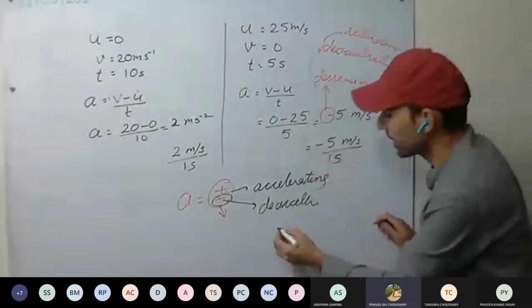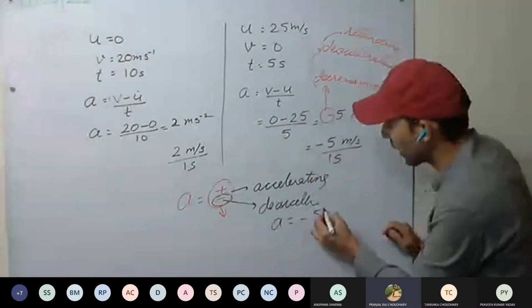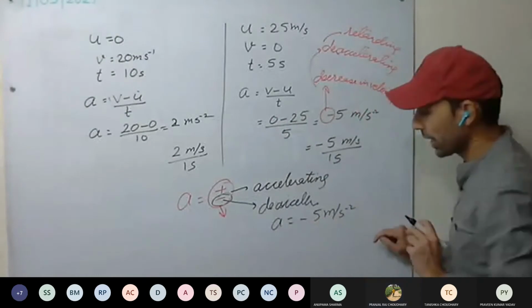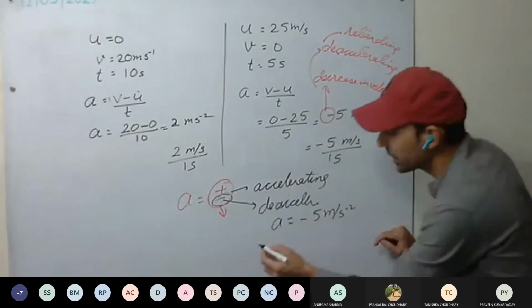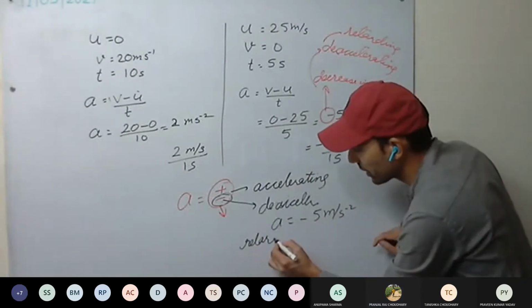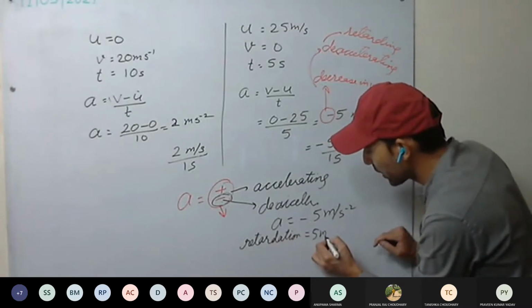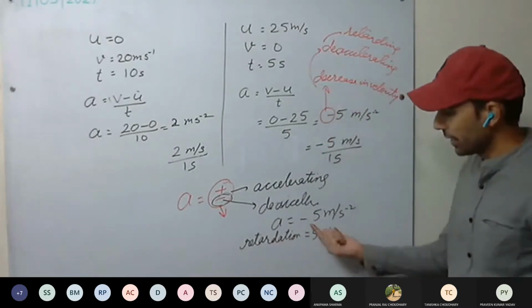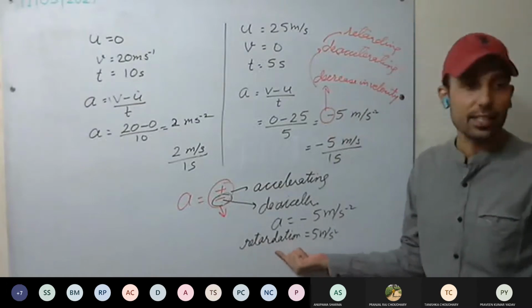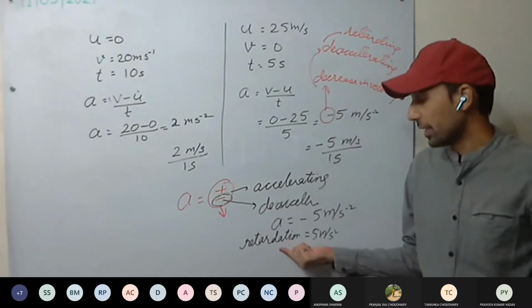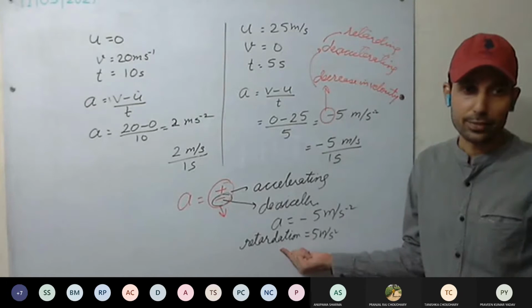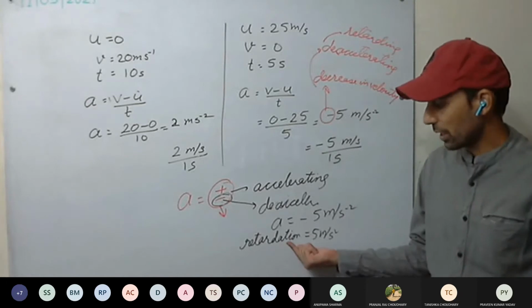So here the acceleration comes out to be minus 5 meter per second square. I can write this as well, retardation equal to 5 meter per second square. Here the negative sign is taken care of in retardation because I have specified that retardation is taking place.